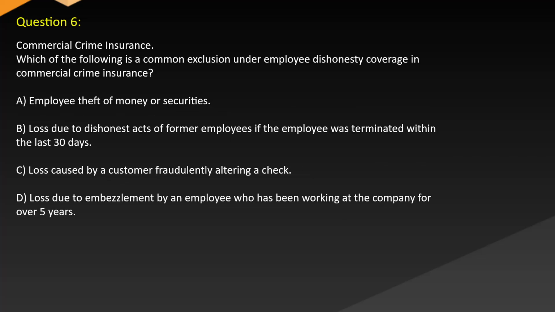Question 6. Commercial crime insurance. Which of the following is a common exclusion under employee dishonesty coverage in commercial crime insurance? A. Employee theft of money or securities. B. Loss due to dishonest acts of former employees if the employee was terminated within the last 30 days. C. Loss caused by a customer fraudulently altering a check. D. Loss due to embezzlement by an employee who has been working at the company for over 5 years.